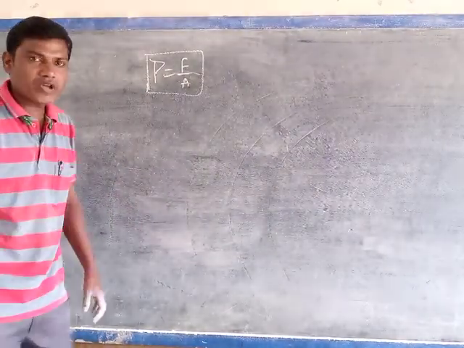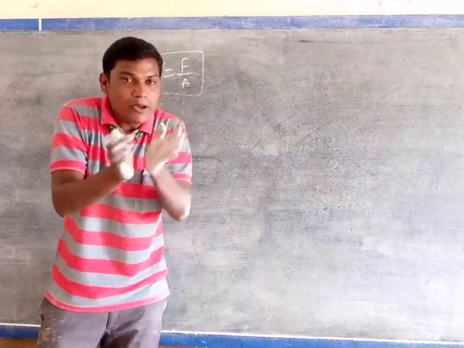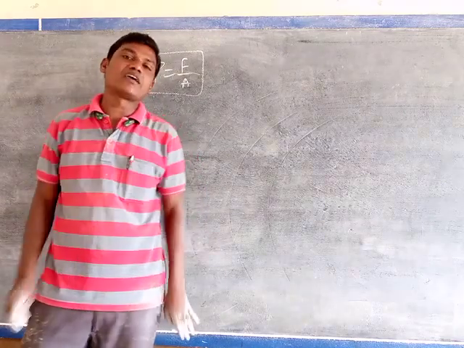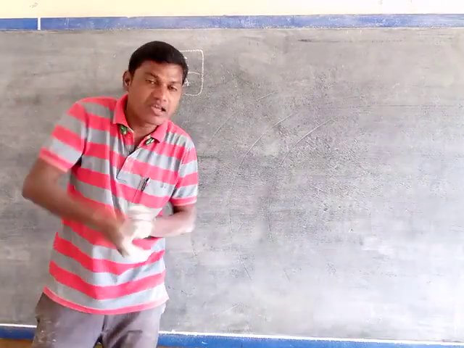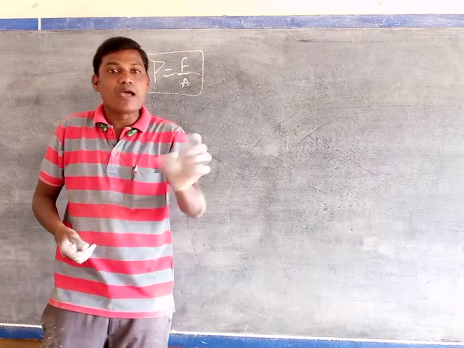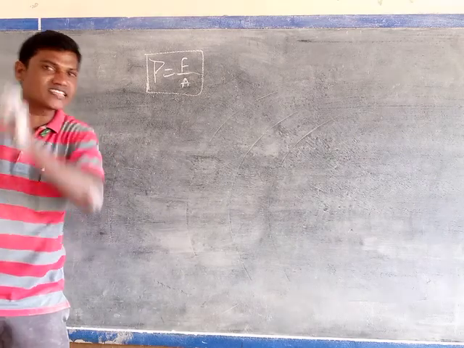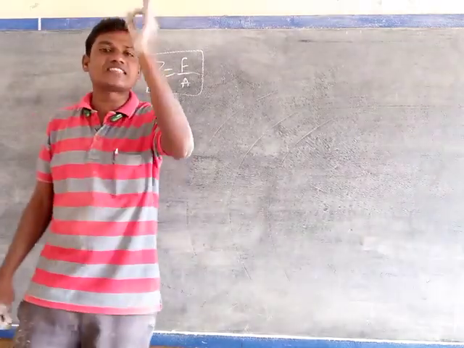Also, generally atmospheric pressure is measured using a device called a barometer, invented by the scientist Torricelli. With the help of the barometer, we can find only the magnitude, but the barometer does not show any direction. That's why we can say that pressure does not have any direction, because it is a scalar quantity.